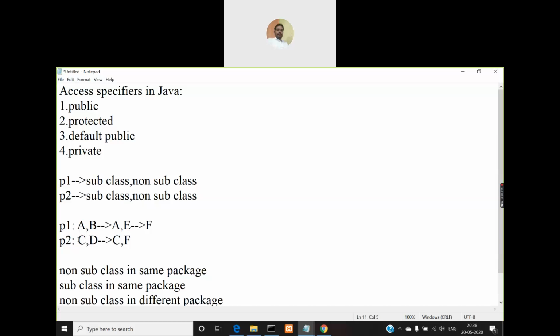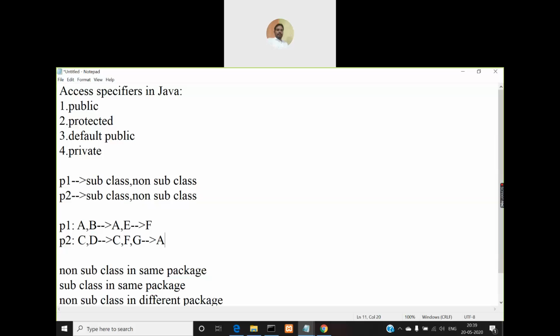So C will become a non subclass in a different package, and D also will become a non subclass in a different package, and F will become a non subclass in a different package. Here I can have another class, say G, and make it a subclass for A. So there also I can access. When can I access that?